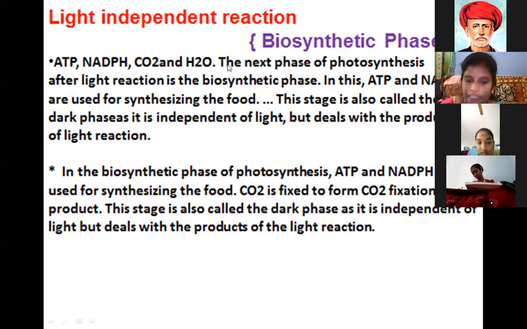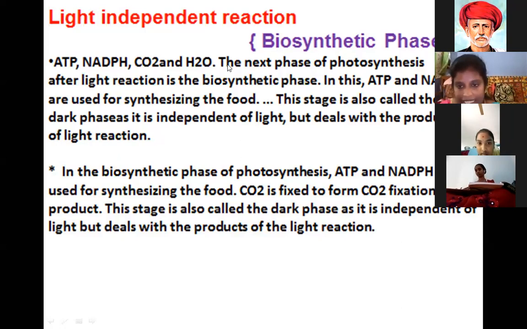Dark phase means not in the presence of sunlight, as it is independent of light but deals with the products of light reaction. In the biosynthetic phase of photosynthesis, ATP and NADPH are used for synthesizing food. Carbon dioxide is fixed. This stage is also called the dark phase, as it is independent of light but deals with the products of light reaction.